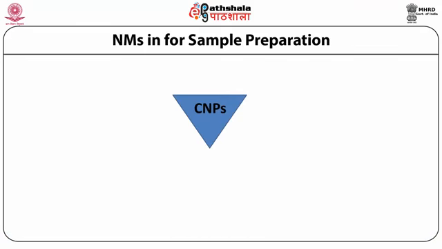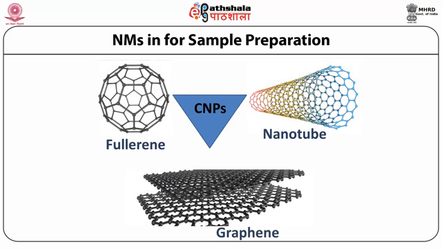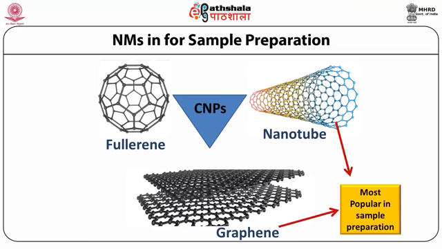Carbon nanoparticles. There are basically three types of materials which are derived from carbon. One is the fullerenes, second is the nanotubes, and third is graphene. As visible from the picture, graphenes are single atom sheets, nanotubes are folded graphenes, and fullerenes are the spherical forms. And out of these, the nanotubes and graphenes are most commonly or popularly used in sample preparation for the extraction of a particular analyte.